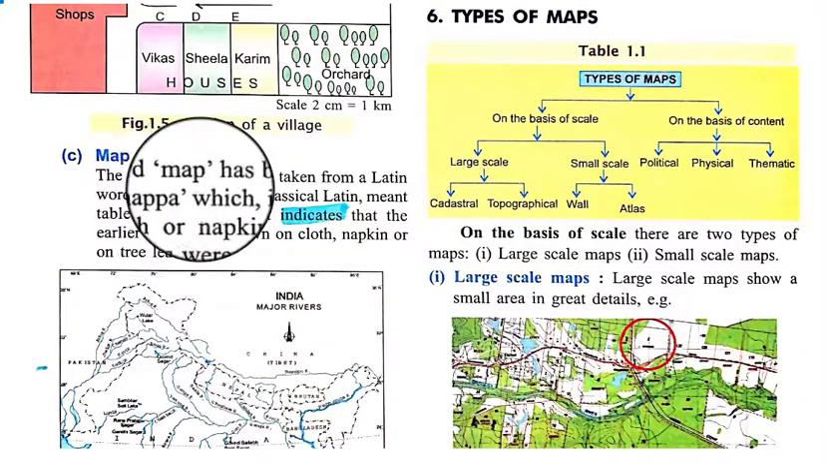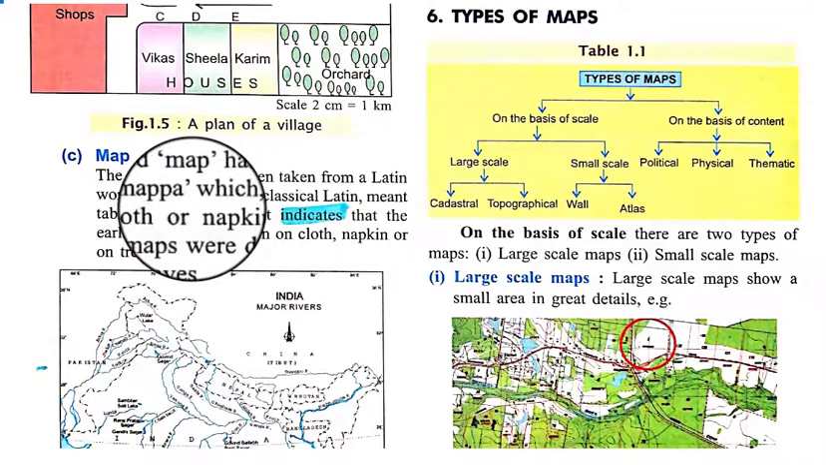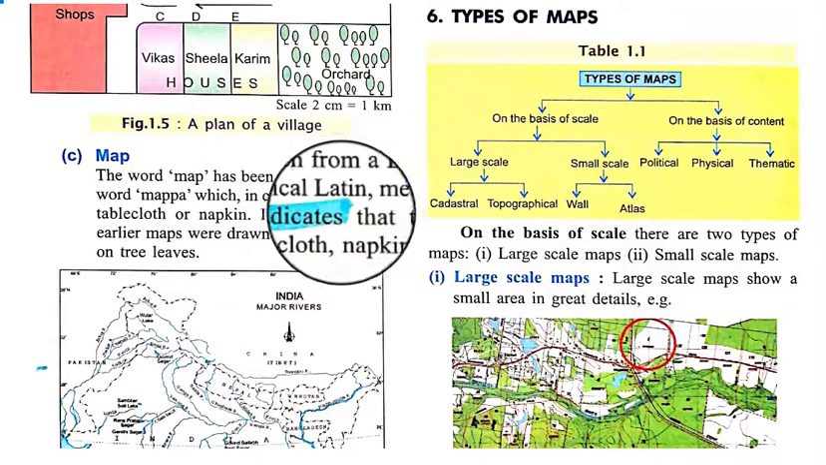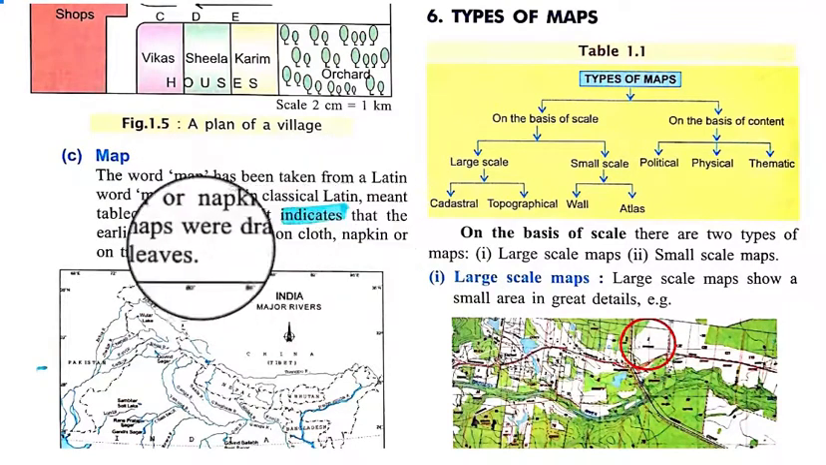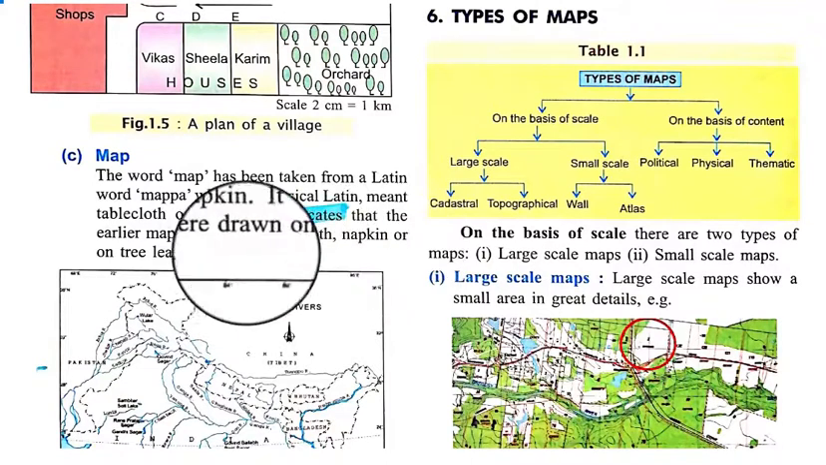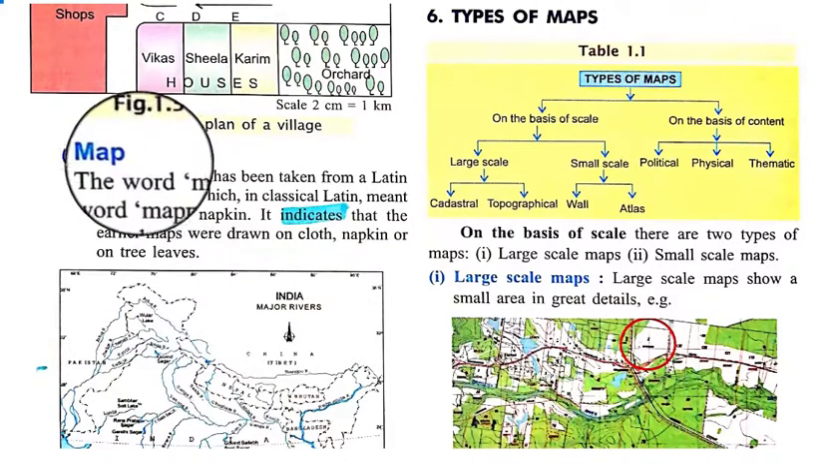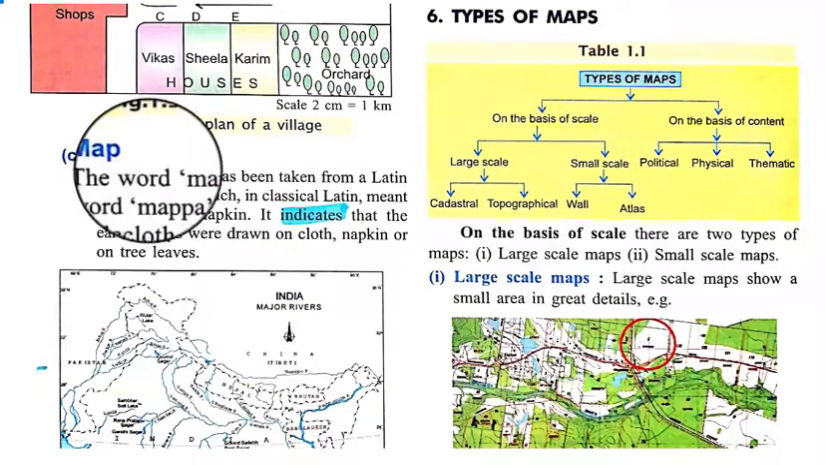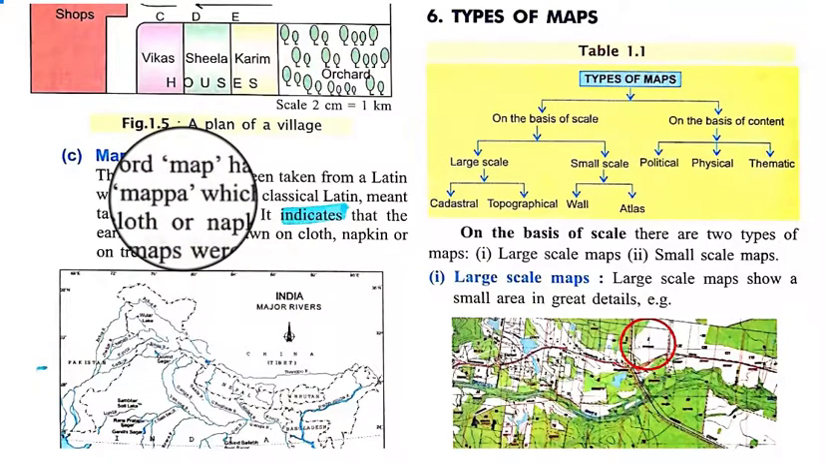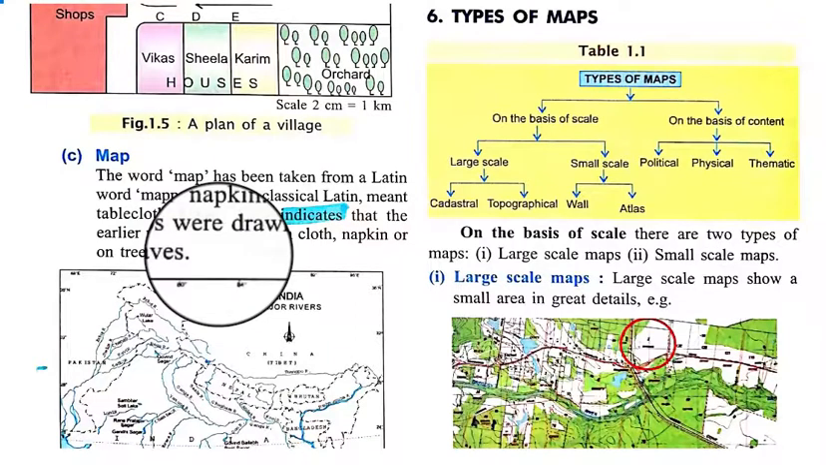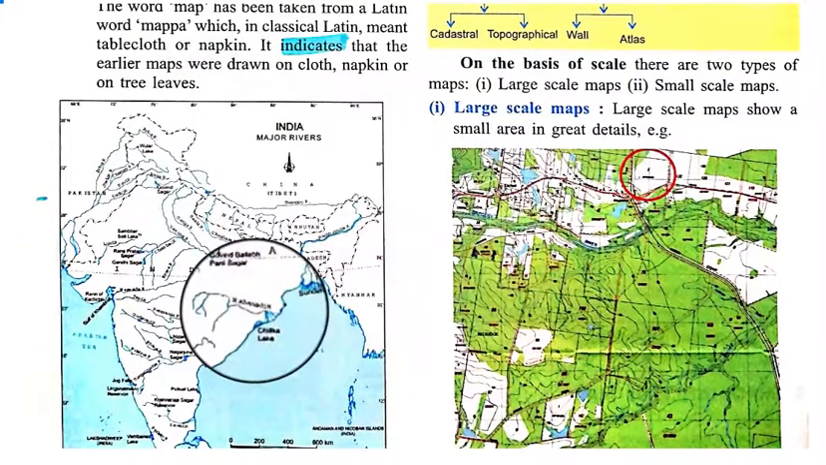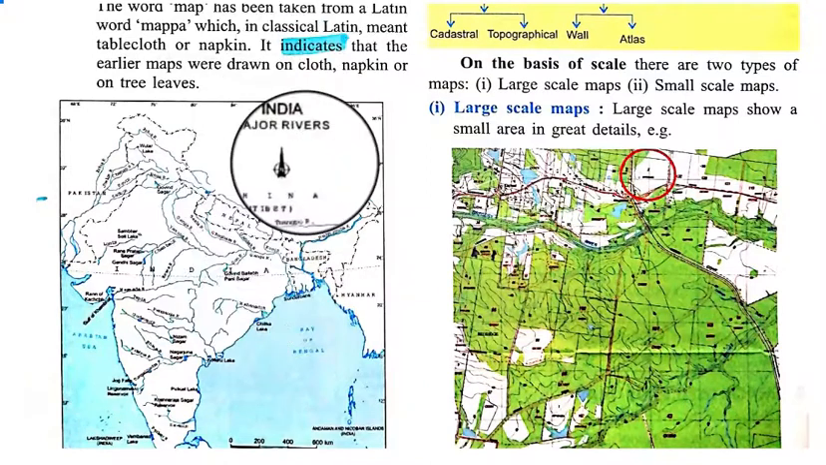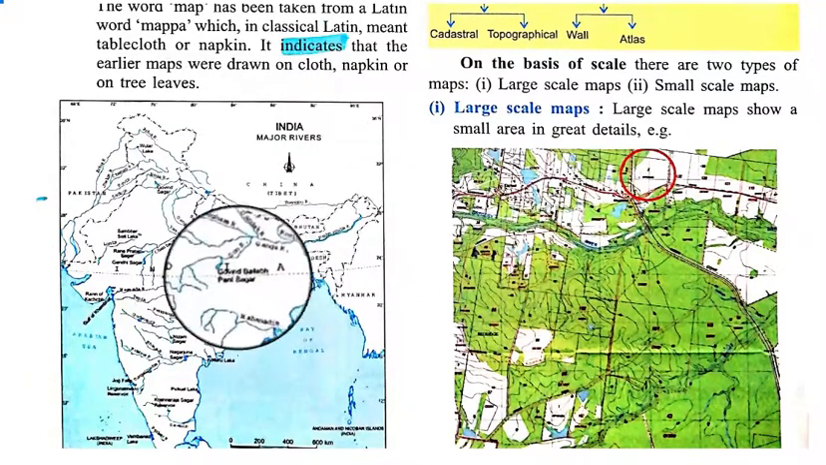Next is map. The word map has been taken from a Latin word mappa, which in classical Latin meant tablecloth or napkin. It indicates that the earlier maps were drawn on cloth, napkins or tree leaves. So the term map is derived from mappa, meaning tablecloth, because at first these kinds of maps were drawn on a tablecloth or on tree leaves. That's how the name map came. You can see this is the map of major rivers, in which only the rivers are distributed.